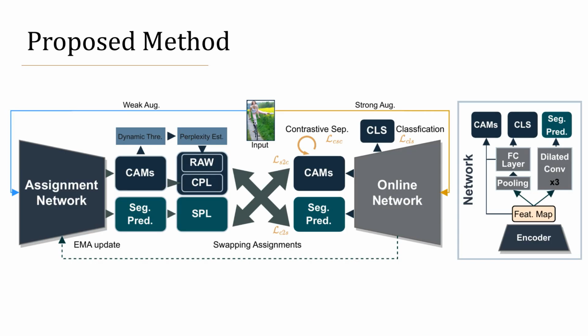Here is the overview of the proposed model. It contains 2 networks, the assignment network and the online network. They have the same structure. The assignment network is used to produce pseudo-labels, both CPL and SPL, for training the online network. It produces CAM pseudo-labels to supervise segmentation prediction, and it also produces segmentation pseudo-labels to update CAMs. Since the learning targets are swapped, we name this co-training with swapping assignments.